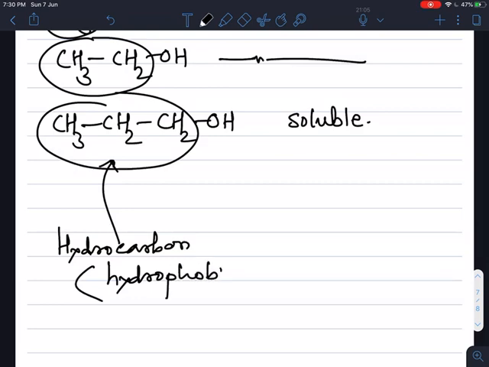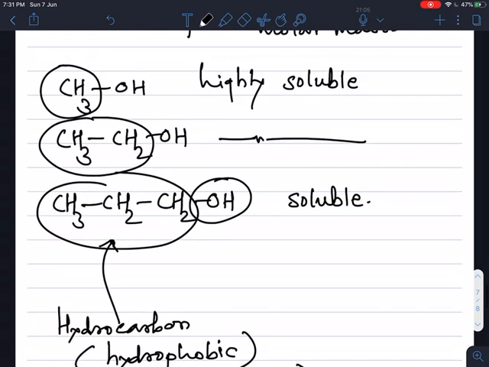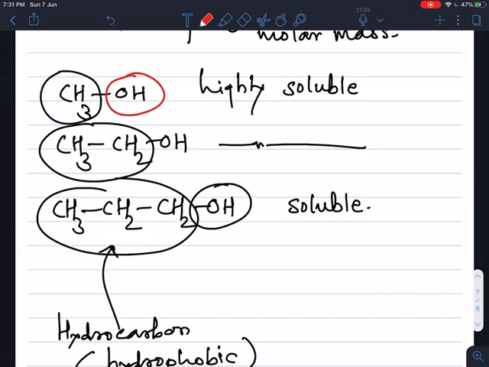Hydrophobic means water hating, which repels water. And the polar group of the alcohol, the OH group, is hydrophilic.